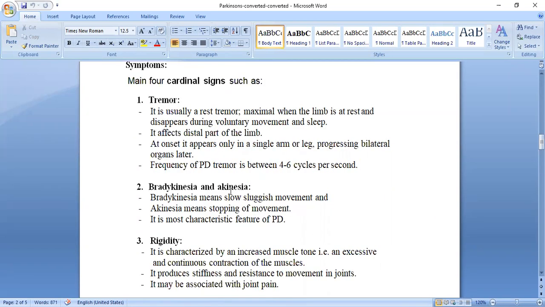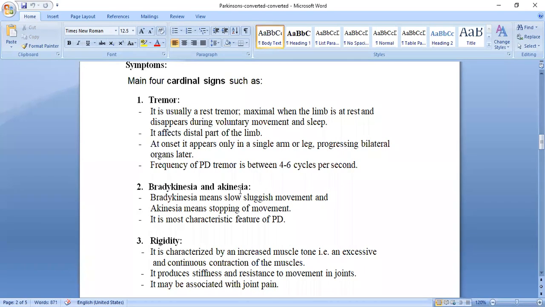Now we will see the next sign, that is bradykinesia and akinesia. Bradykinesia means what? Slow, sluggish movement, like a robot. You see, the slow motion. Like that, our body movement is slow and sluggish. And akinesia means what? Stopping of the movement all over, almost a stop of the movement.